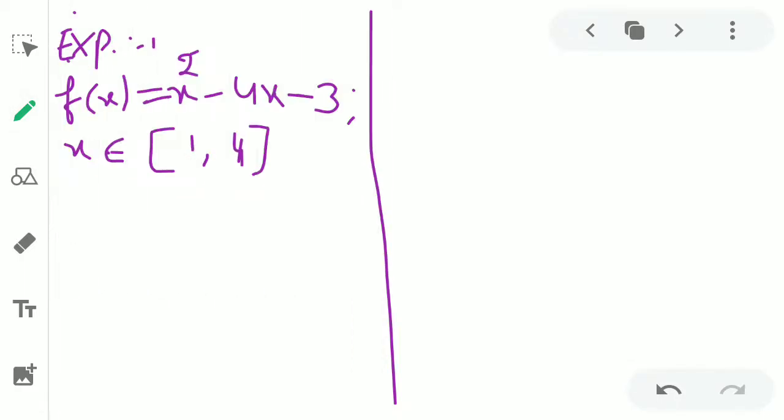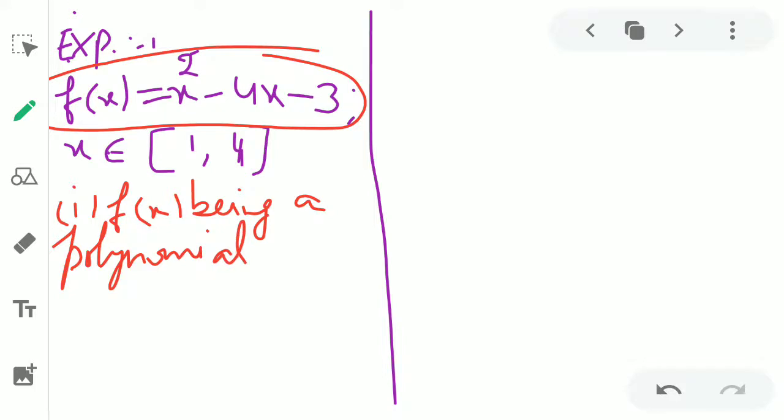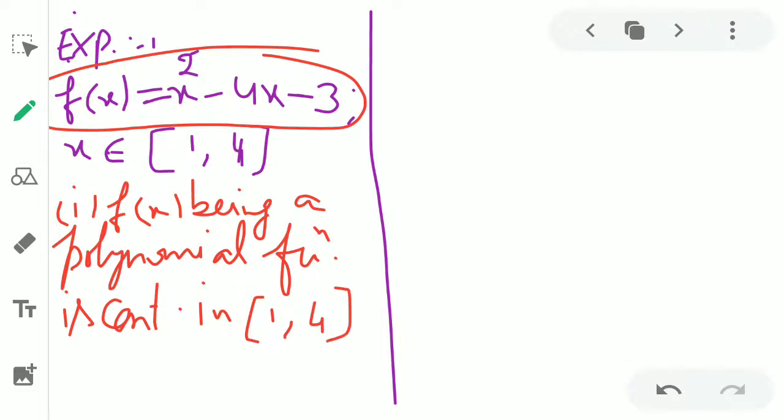So to check the Lagrange's mean value theorem, what we do, again look at this. It is a polynomial of degree 2, and just as I told in Rolle's theorem, every polynomial function is continuous. So what we write here, first point, f(x) being a polynomial function is continuous in which interval we take? Closed interval 1, 4.